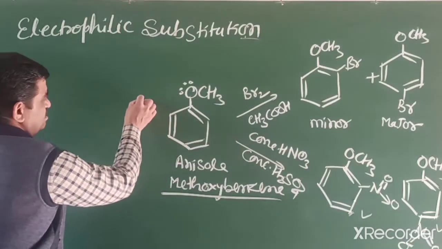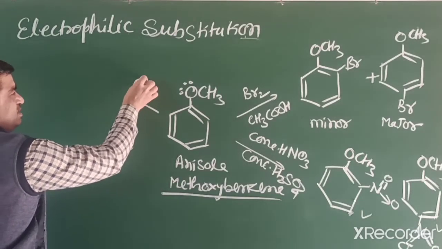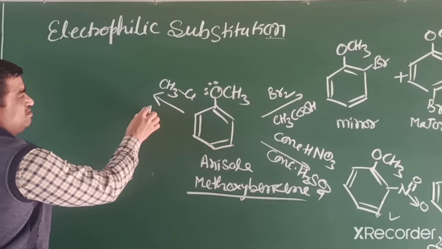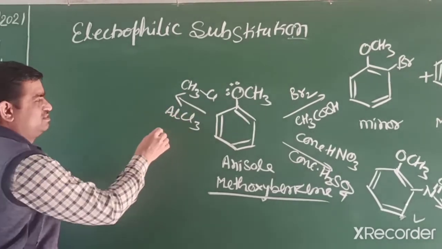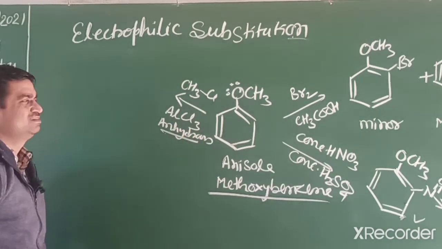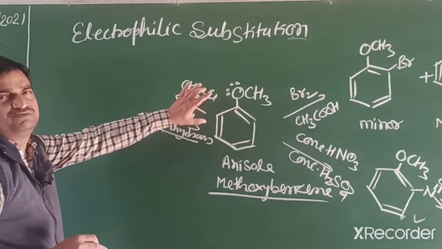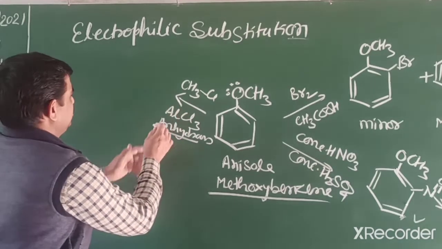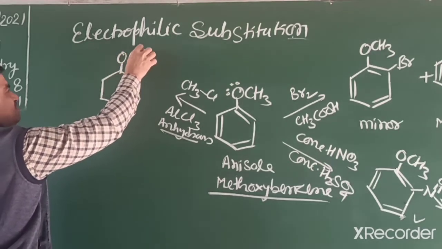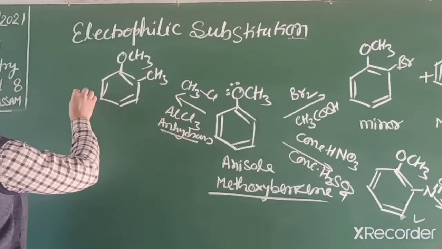If we react with alkyl halide, particular example CH3Cl, and Lewis acid, anhydrous aluminium chloride, that one is Lewis acid, in CS2, means non-polar solvent. Then what happens? This reaction is known as Friedel-Crafts alkylation. In this Friedel-Crafts alkylation, what do we get? We will get products at this ortho and para position.